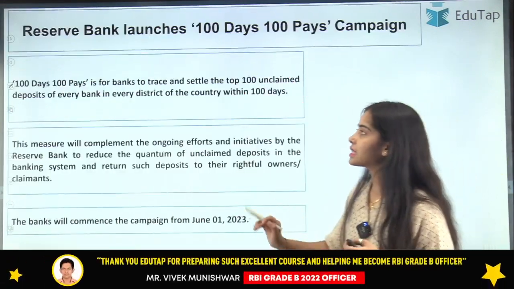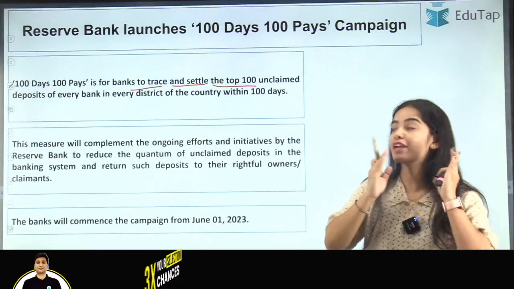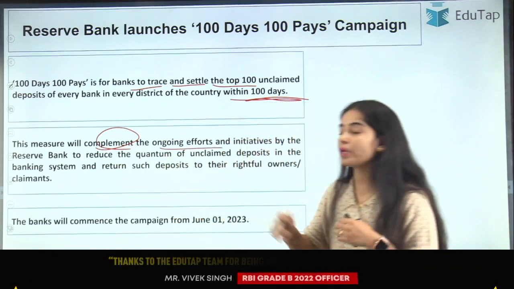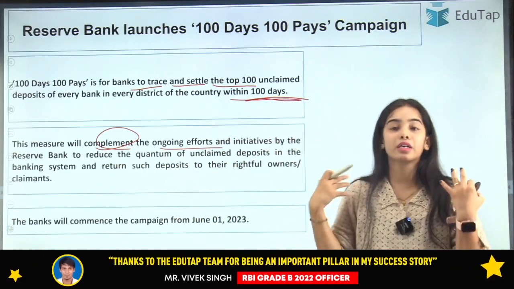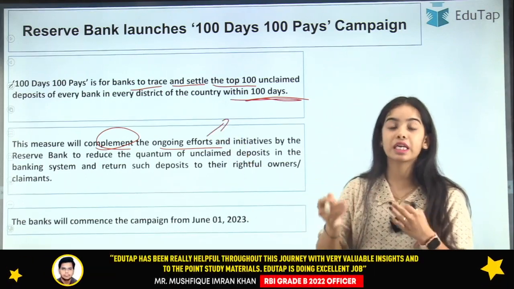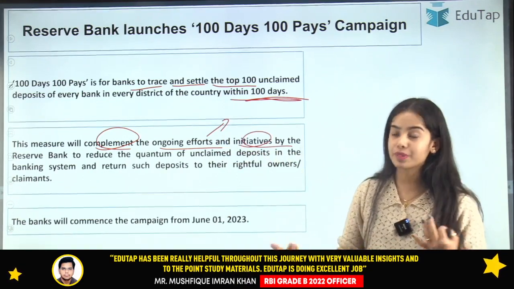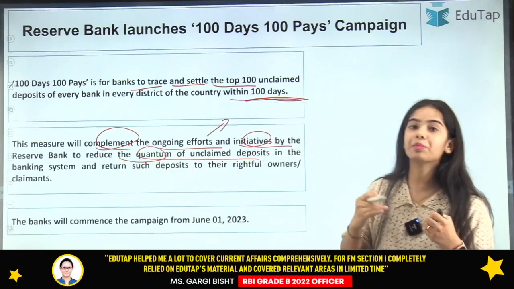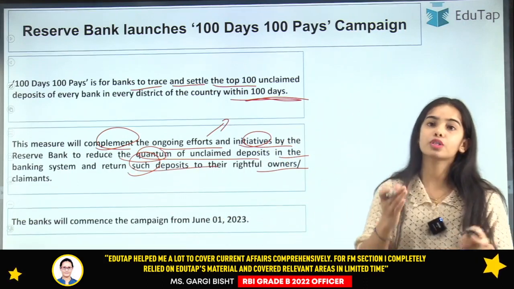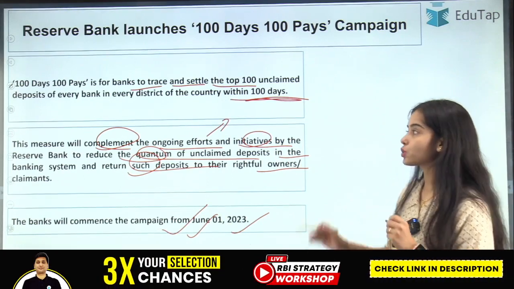Now coming to 100 Days, 100 Pays. It is for banks to trace and settle the top 100 unclaimed deposits of every bank in every district of the country within 100 days. This measure will complement the ongoing efforts of the Reserve Bank of India in running public awareness programs and different kinds of campaigns, as well as the centralized portal the RBI is thinking of bringing. These are initiatives the Reserve Bank is continuously taking to reduce the quantum of unclaimed deposits in the banking system and return such deposits to their rightful owners or claimants. The banks will commence the campaign from June 1st, 2023, so soon this campaign will be run.